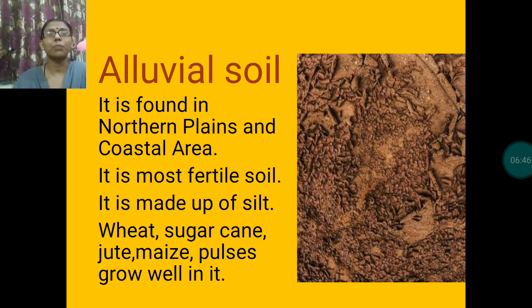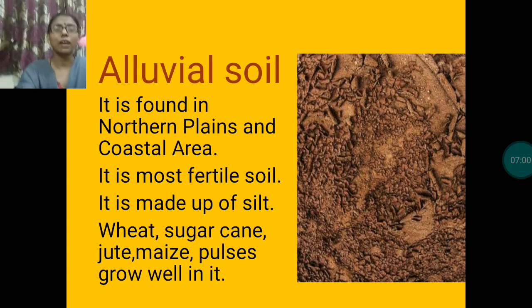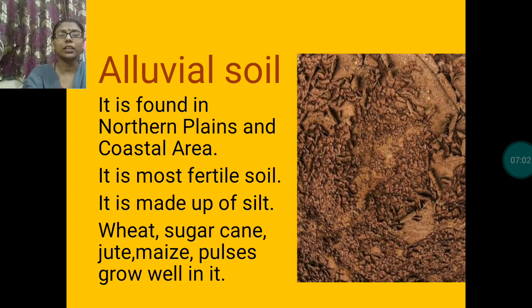Because of this silt deposit, this type of soil is formed. These are the most fertile soils, and the important crops of this soil are wheat, sugarcane, jute, maize, pulses.